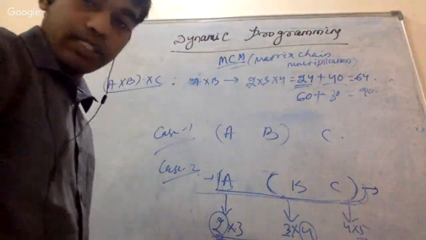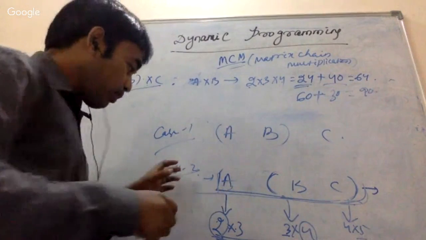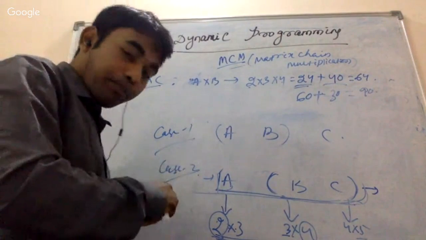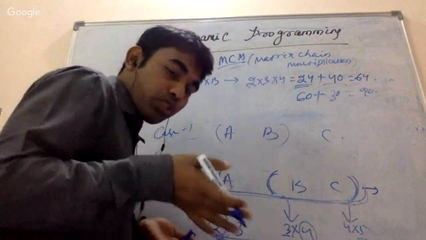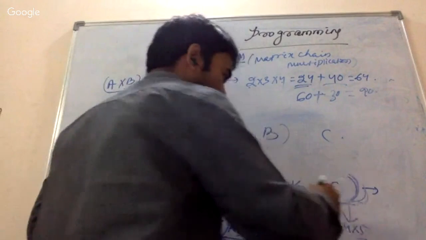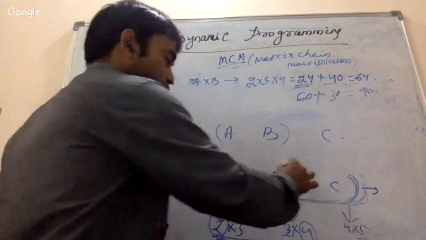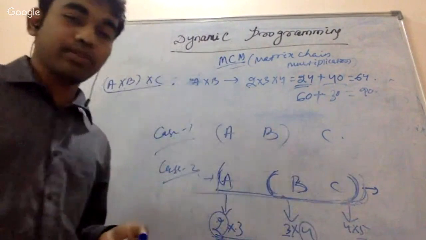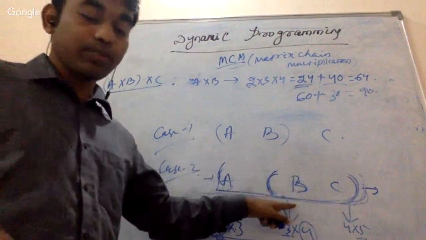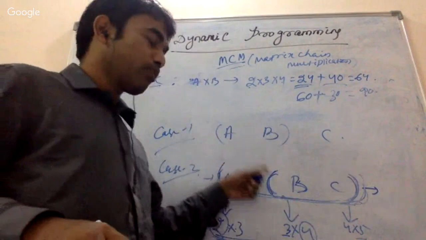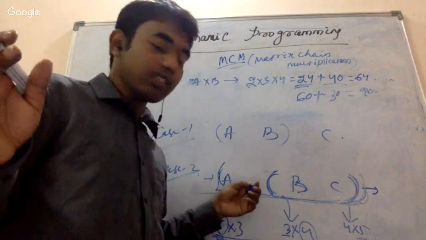Then the observation is that the number of operations depends on how you are putting the parentheses. That means which two matrices are being multiplied first, and then which matrix we take second. That is a very important point whenever you are going for matrix chain multiplication. So the placing of the parentheses plays an important role in matrix chain multiplication whenever the number of matrices is more than 2.